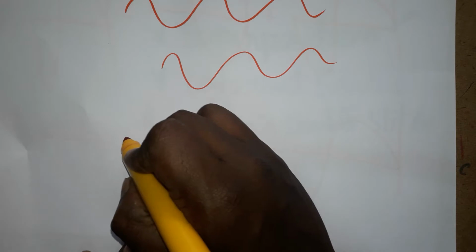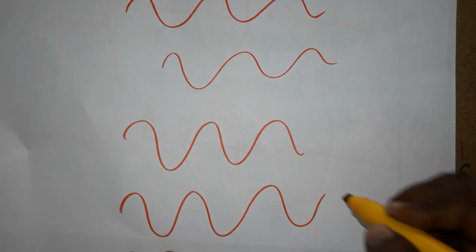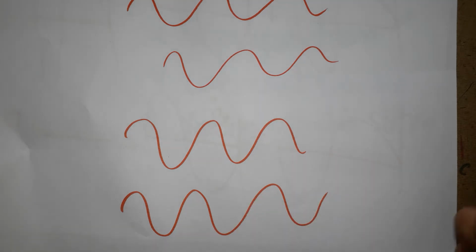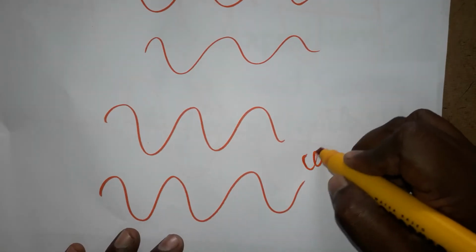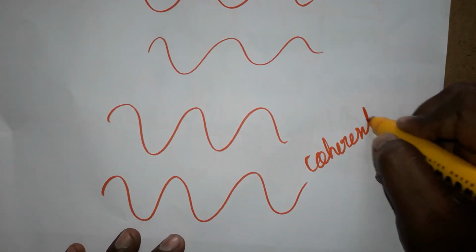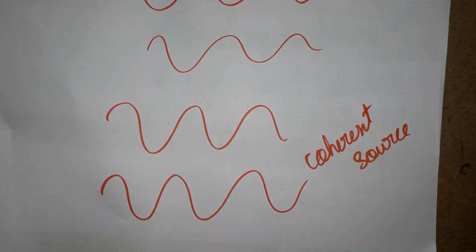Coherent source means same phase with each other, same timing should be there, same phase should be there. Same wavelength, same amplitude, same frequency, everything is the same, which we call a coherent source. So a coherent source is not available with two different sources. We are going to take a coherent source from a single source, that is explained by Young's double slit experiment. Young's double slit experiment requires a coherent source.